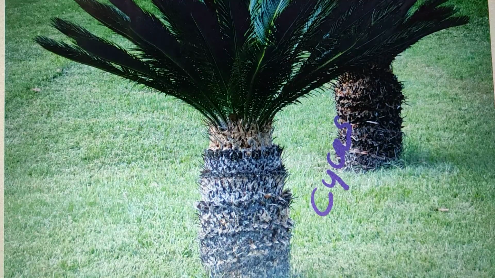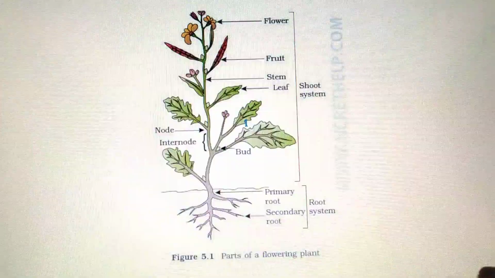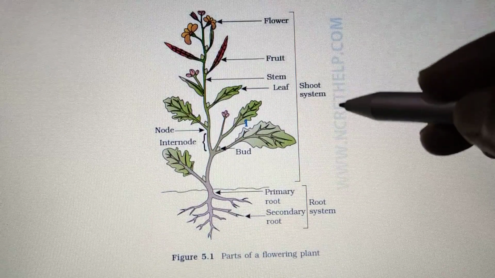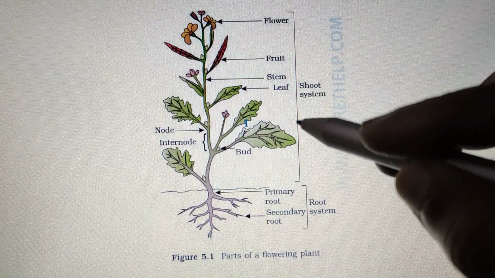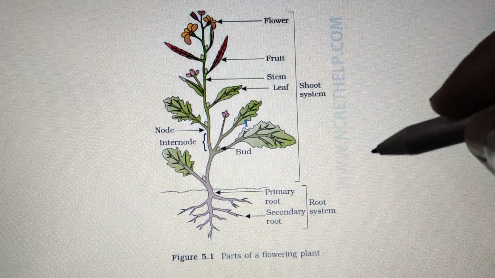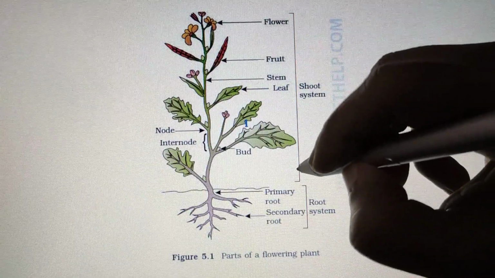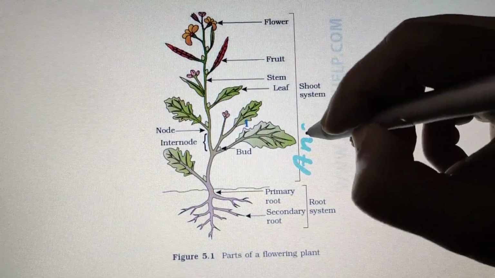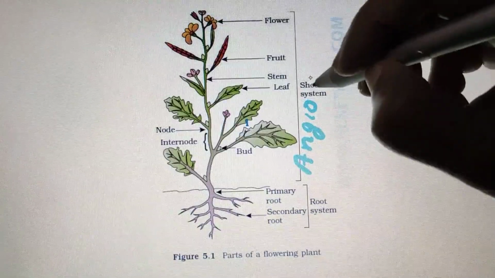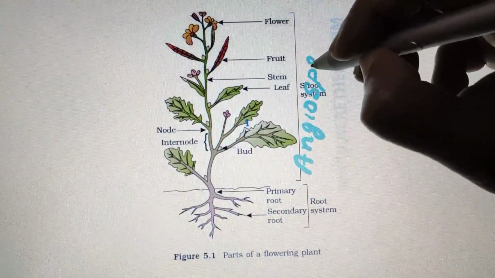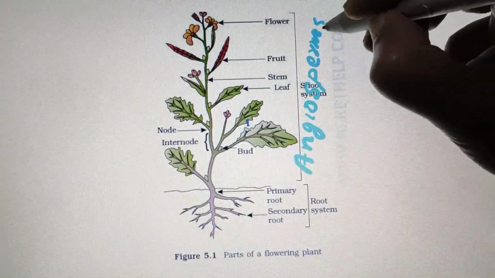And the last group of plants we are going to study, the most advanced group of plants, is the angiosperms. A-N-G-I-O-S-P-E-R-M-S.